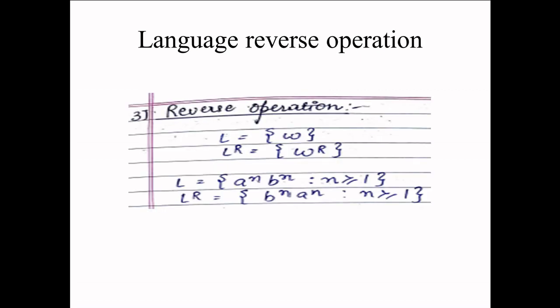Reverse we already studied. If L equals W, then L R will be W R. If L equals a to the power n, b to the power n, with n greater than or equal to 1, then the reverse will be b to the power n, a to the power n, such that n is greater than or equal to 1.